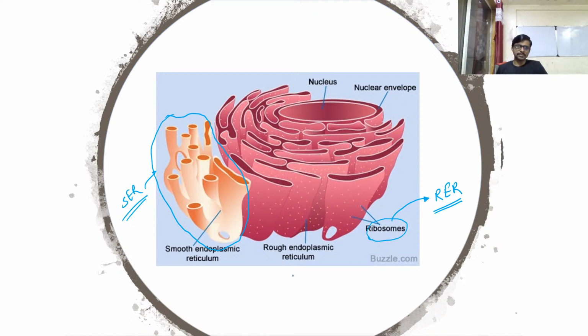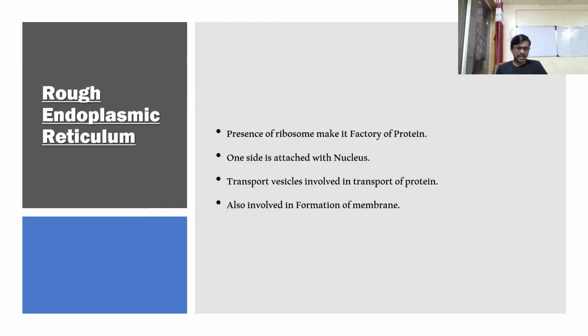This difference is a structural difference, but if you look at function, the presence of ribosomes changes all the functions of the smooth endoplasmic reticulum into those of the rough endoplasmic reticulum, and you can see how the rough endoplasmic reticulum acts in our cell. So this is our rough endoplasmic reticulum and its function. The presence of ribosomes makes it a factory of protein. What is meant by factory of protein? That means the rough endoplasmic reticulum is involved in protein synthesis.